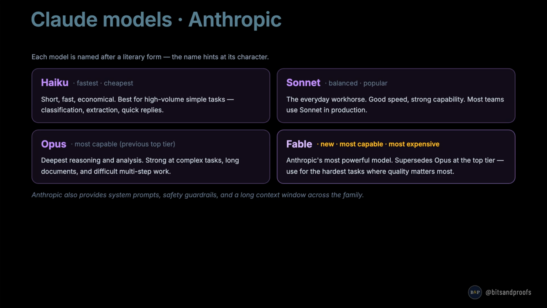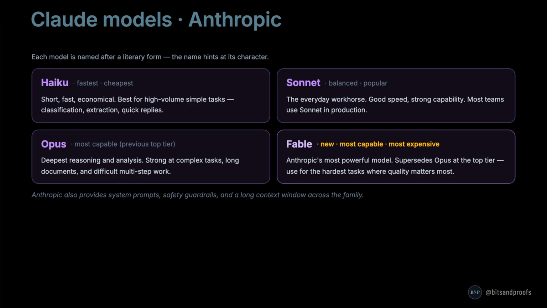Let us look at the two model families you will use most. First, Claude from Anthropic. Anthropic names each model after a literary form. The name hints at its character. Haiku is the smallest and fastest. It is very cheap to run and works well for high-volume simple tasks like classification, short replies, or data extraction. Sonnet is the middle model, balanced speed and strong capability. Most teams use Sonnet in production because it handles the majority of tasks well without the higher cost of Opus.